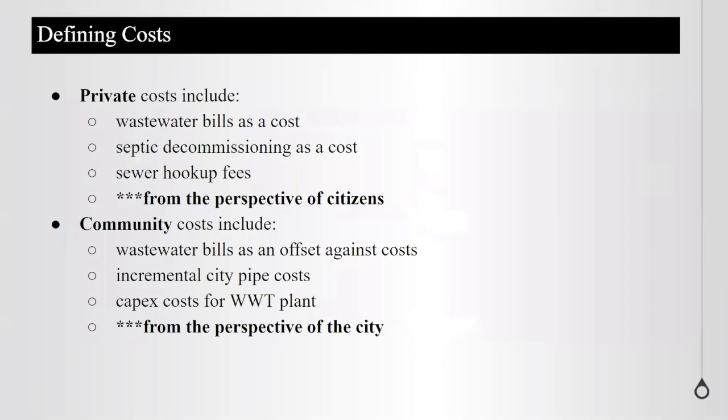So we want to talk about two different types of costs for our cost-benefit analysis. One is private costs and one is community costs. Private costs are costs from the perspective of the individual, right? So we pay bills to essentially have our water treated once a wastewater treatment plant gets built, and that feels to me like a bill, like a cost. In contrast, to the city, my bill feels like a benefit or an offset to construction costs. So you get these two radically different perspectives, from the town and from the individual.